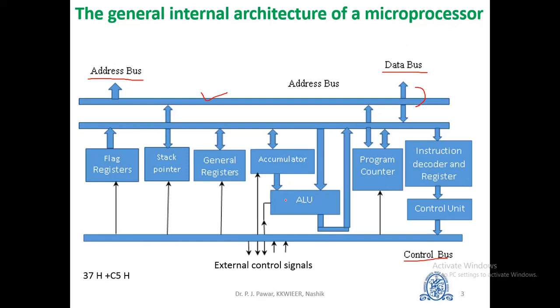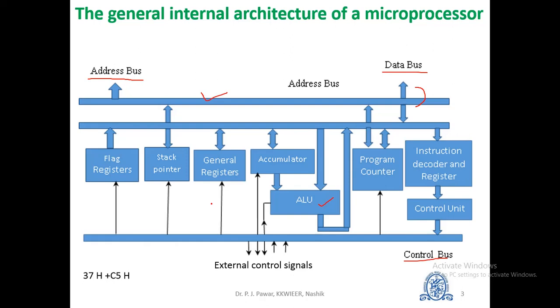The next part of microprocessor is the arithmetic and logic unit, abbreviated as ALU. It is responsible for performing arithmetic operations such as addition, subtraction, division, multiplication, etc., and also logical operations such as AND, OR, exclusive OR, etc. The next part is registers. The registers are used to store the internal data of CPU temporarily while the instructions are being executed.